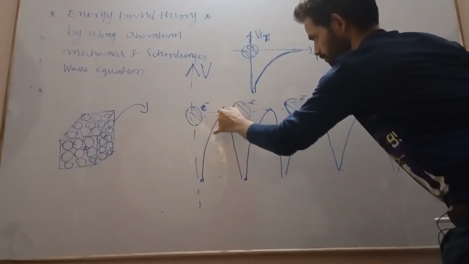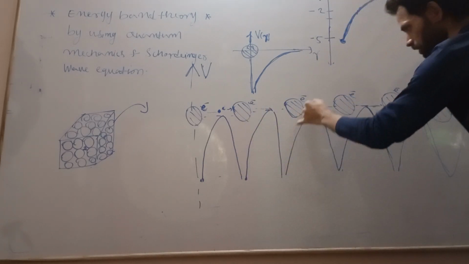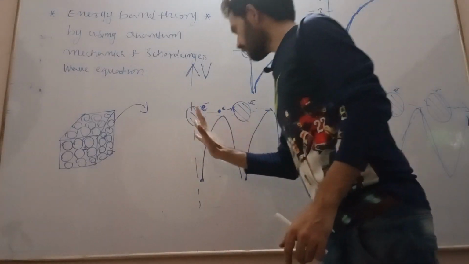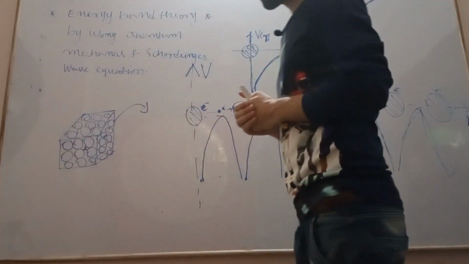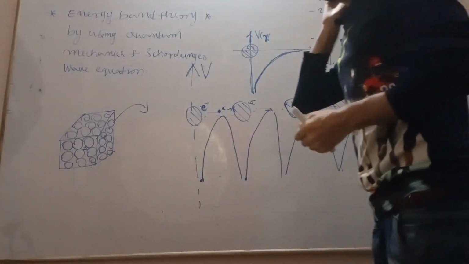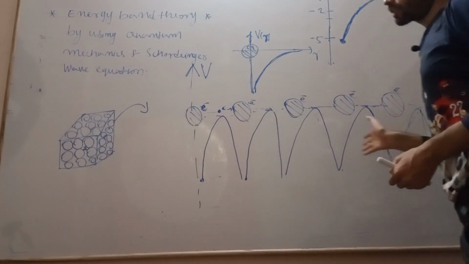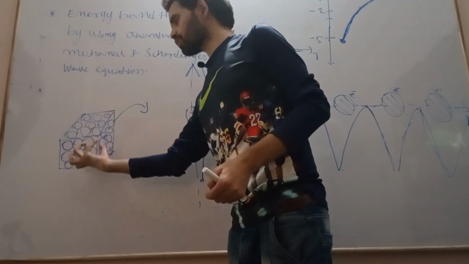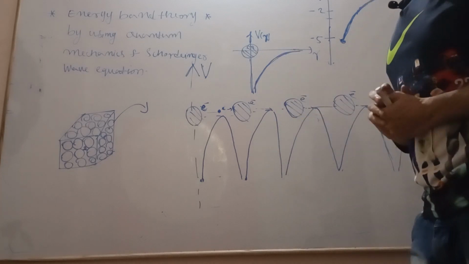Nearest to the atom, minimum. Away from the atom, maximum. So this is the periodic potential. Now, if the potential is periodic, then the probability of finding the electron at some particular position is also varying periodically. Yes or no? If this potential is varying periodically, then the probability of finding the electron at a particular position inside the crystal is also varying periodically.